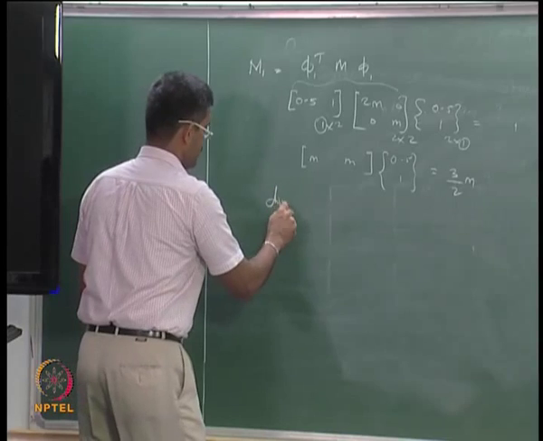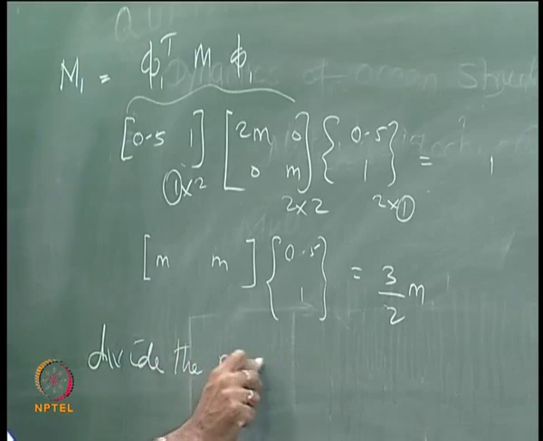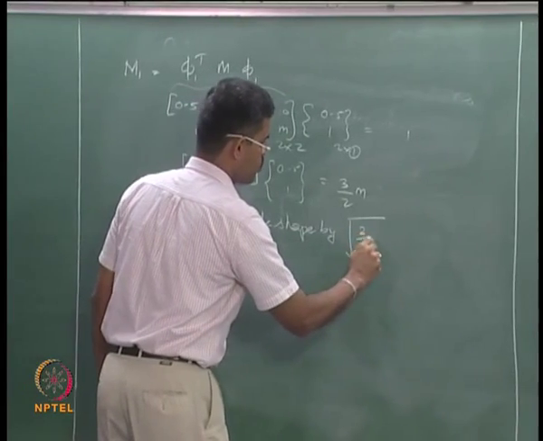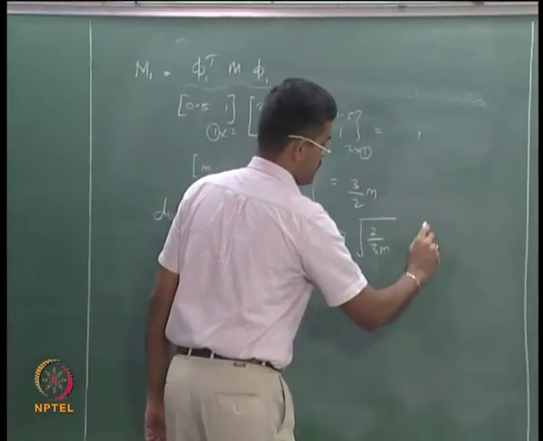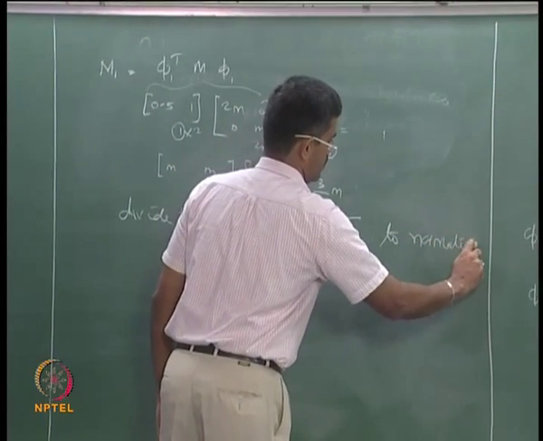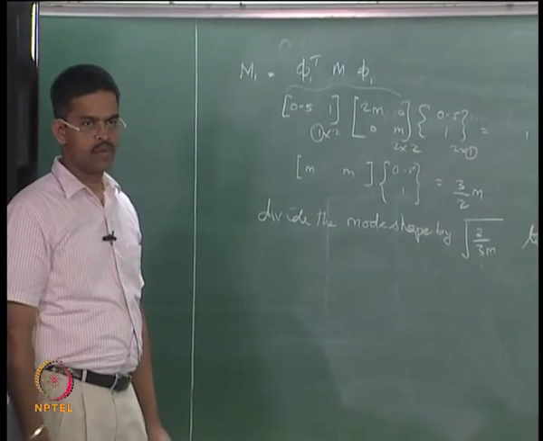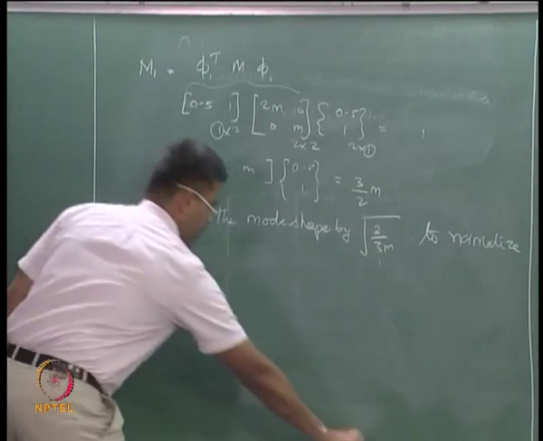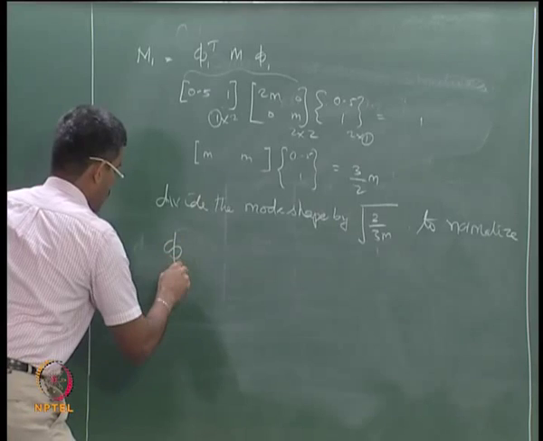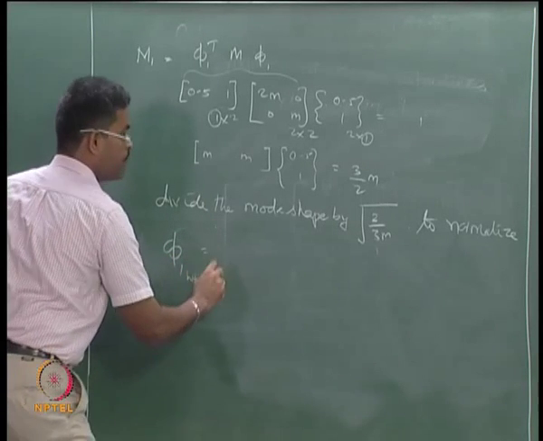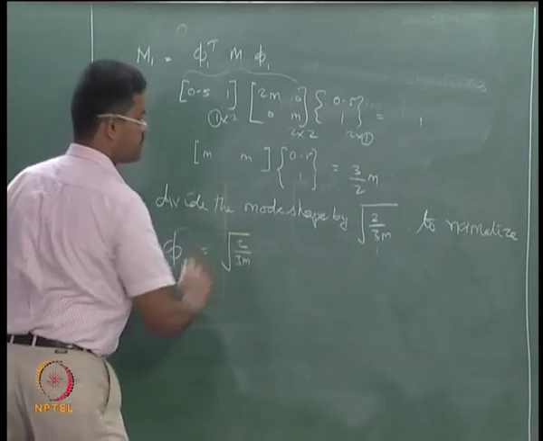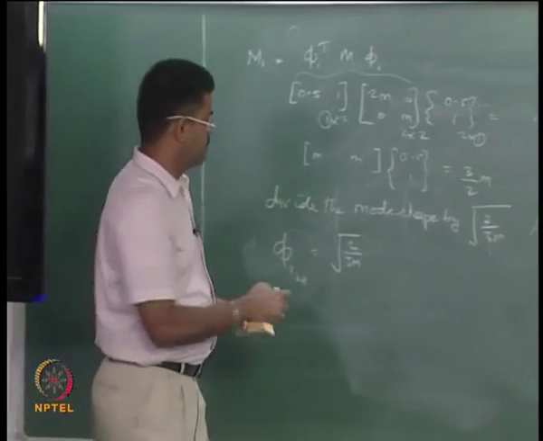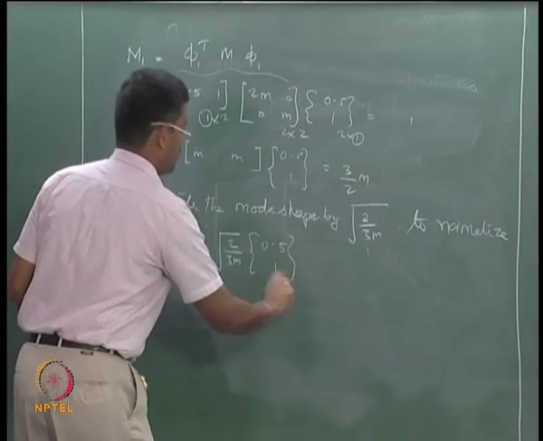Now divide the mode shape by square root of 2 by 3m to normalize. So weighted modes phi 1 weighted will be root of 2 by 3m times 0.5 and 1.